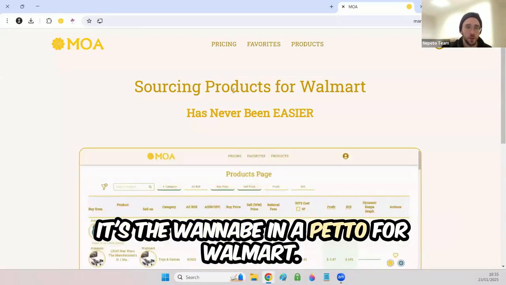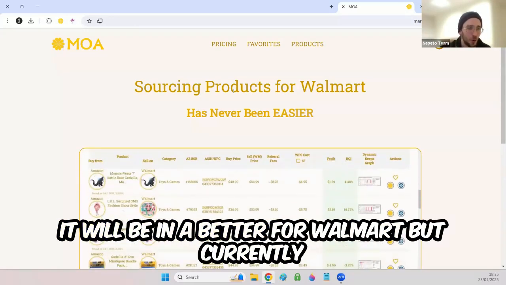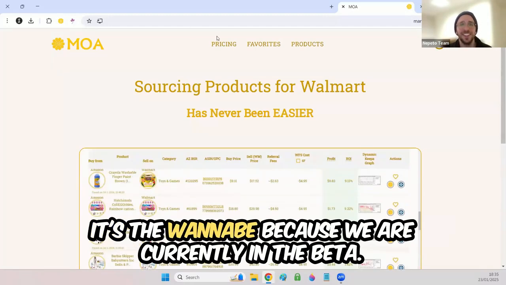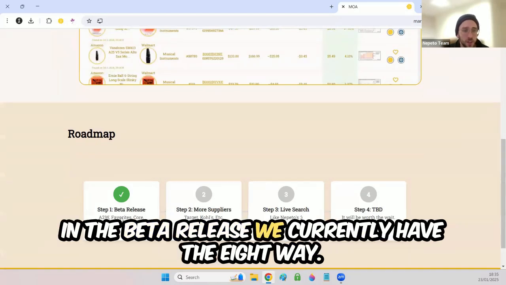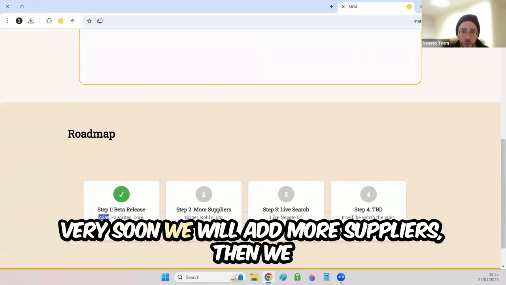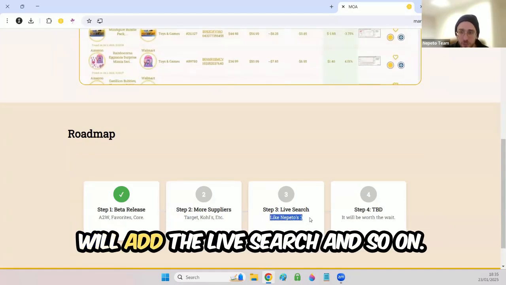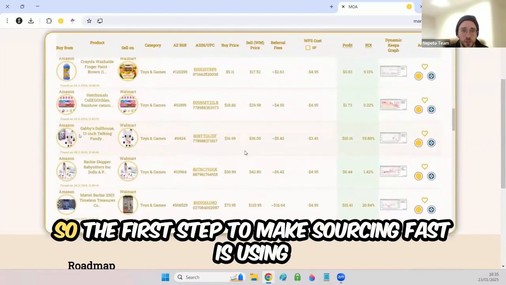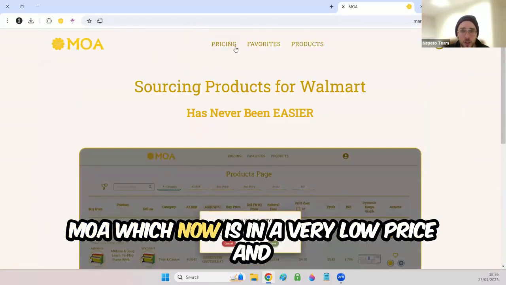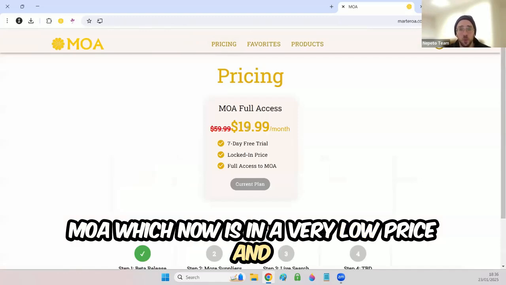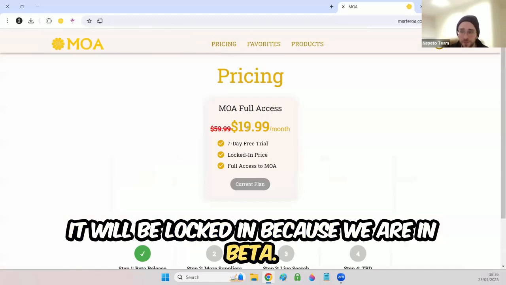It's the wannabe Nepeto for Walmart. It will be Nepeto for Walmart, but currently it's the wannabe, because we are currently in the beta release. We currently have the A2A. Very soon we will add more suppliers, then we will add the live search, and so on. So the first step to make sourcing fast is using MOA, which is now at a very low price, and it will be locked in because we are in beta.